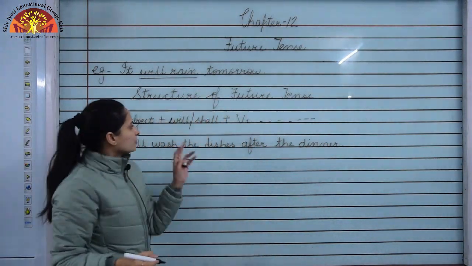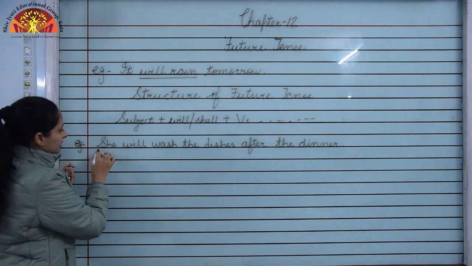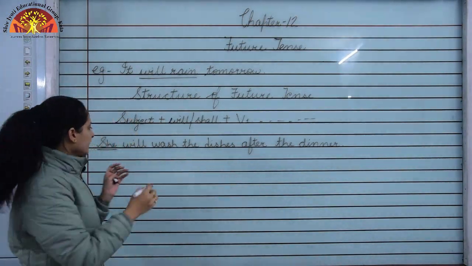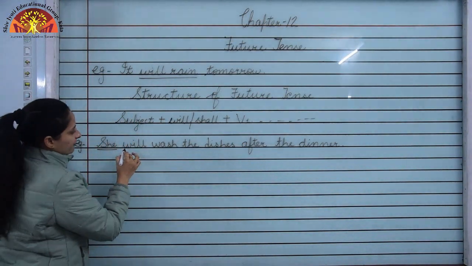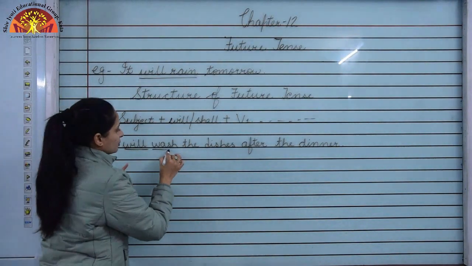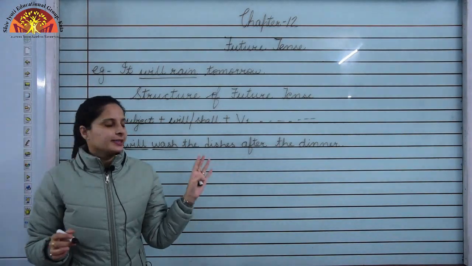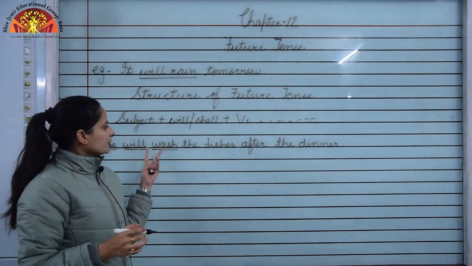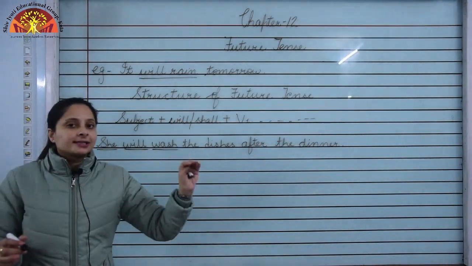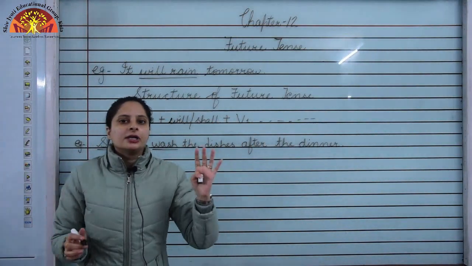Now, as I told you, subject, over here we are talking about she. Okay, she over here is a pronoun. So this is the subject. Will, we have used the helping verb will, and wash over here is the first form of the verb, it's the main verb. So will wash, then the rest of the sentence, the dishes after the dinner. So this sentence is in future tense.